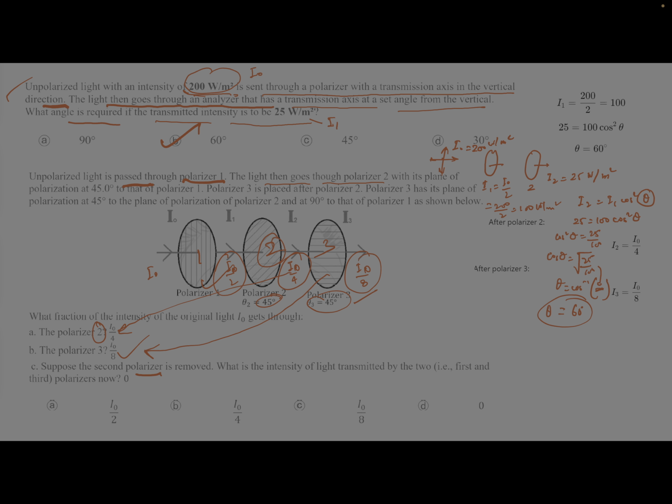Suppose the second polarizer is removed. If you remove the second polarizer, what is the intensity of the light transmitted by the two, first and third? So the first polarizer has its axis like this, and the third polarizer has its axis like this. Both are perpendicular, yes or no? So if the angle is perpendicular, it will block the light, so intensity will be 0. So the answer will be 0.